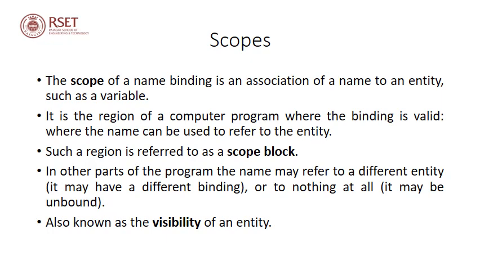When we declare a variable within a block, we say the scope of the variable is limited to that block. So it is the region of a computer program where the binding is valid, that is, where the name can be used to refer to that entity. Such a region is referred to as a scope block. In other parts of the program, the name may refer to a different entity, that is, it may have a different binding, or to nothing at all, it may be unbound. This is also known as the visibility of the entity.